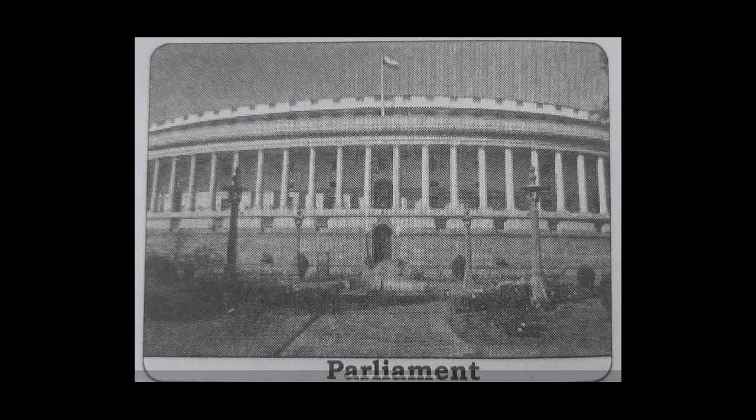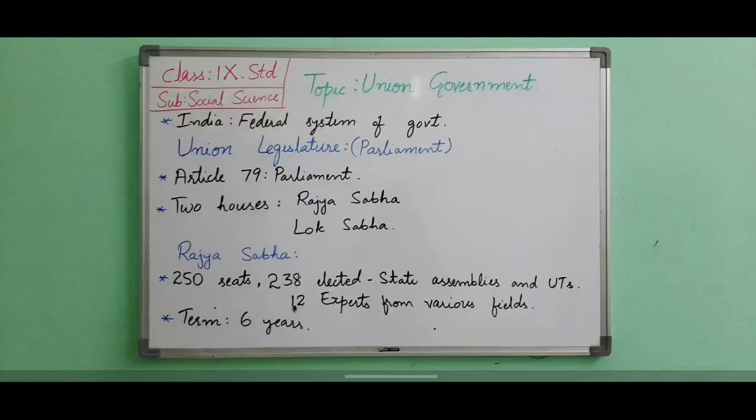On the screen, as you can see, is the picture of the Parliament. This is also called the Union Legislature. Now we will see Union Legislature in detail. Union Legislature is also known as Parliament. India has adopted the parliamentary system of government and the Union Legislature is called Parliament. Article 79 provides for the creation of Parliament.